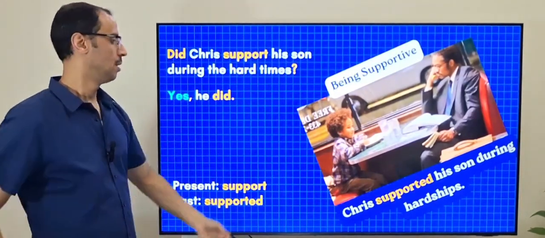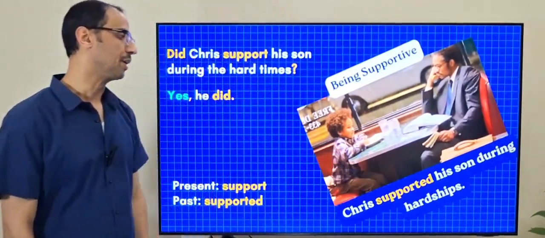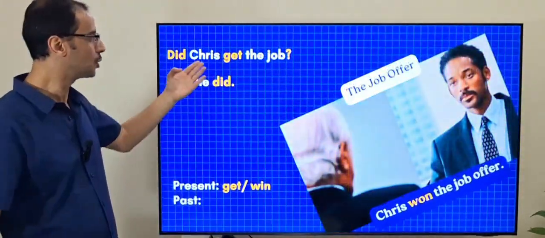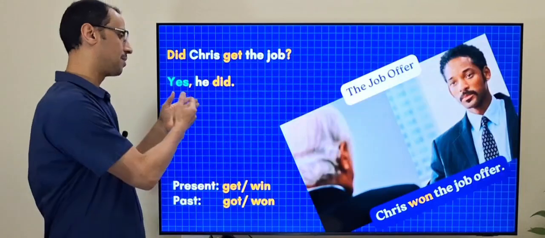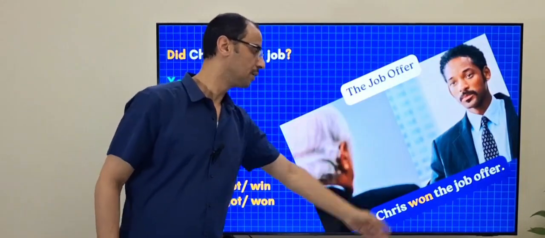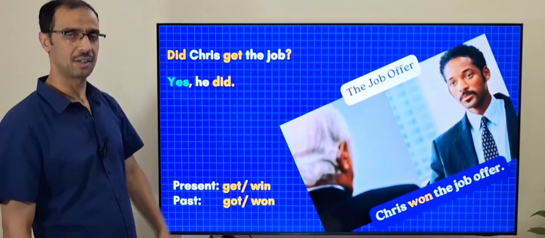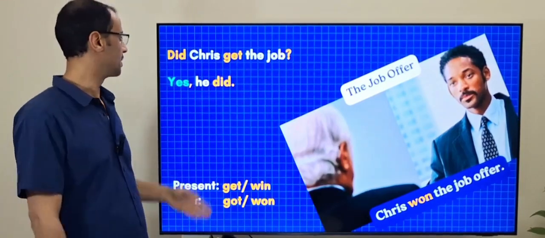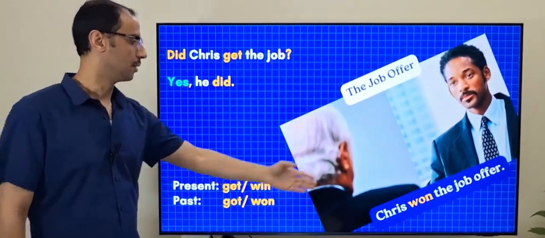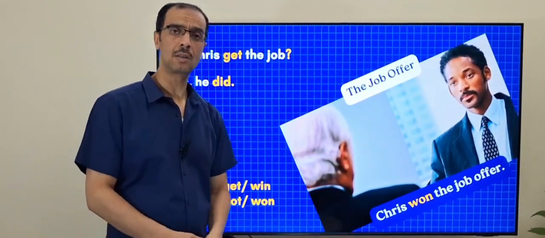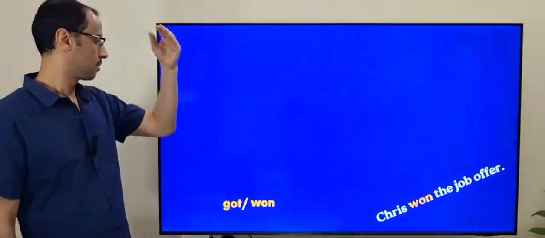Yes, he did. Chris supported his son during hardships. That's an affirmative sentence. Did Chris get the job? Yes, he did. Chris won the job offer. So again, did get, that's a yes no question. The answer, yes, he did. And this is the affirmative form. That's why it is won.